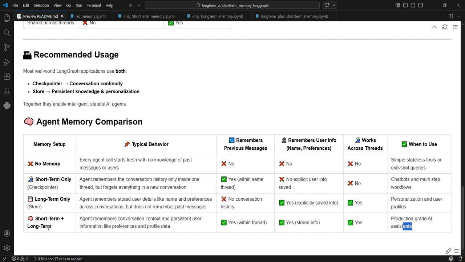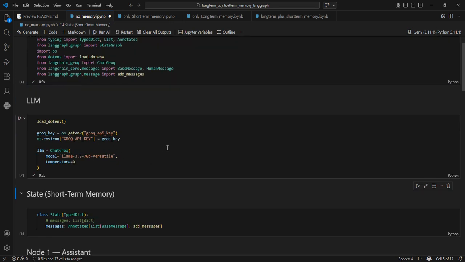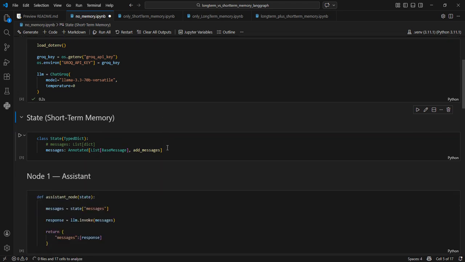Now I will walk you through certain examples and tell you what happens in case of no memory, how it works with examples, what is happening. Okay. So let's come to no memory first. Simply we will import, then we will initialize our LLM. Here I'm using Groq because it is free. To understand how to use Groq API in LangGraph, LangChain for free, please click on the link in the description.